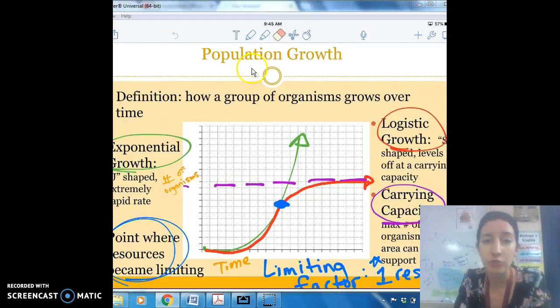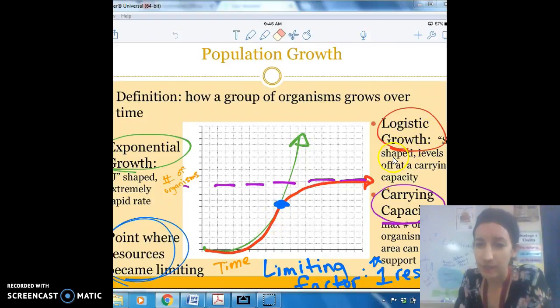So population growth is how a group of organisms grows over time. The first one we talked about was exponential growth. It's our green, it's J-shaped, and it is extremely rapid growth. It grows extraordinarily. Across the bottom is time, and across the side is the number of organisms. So in a very short amount of time, they start growing up like crazy.